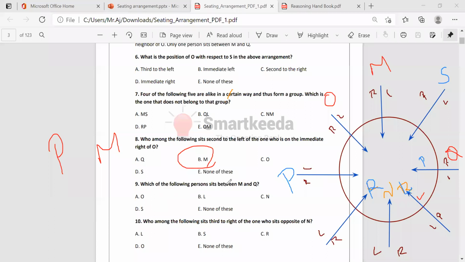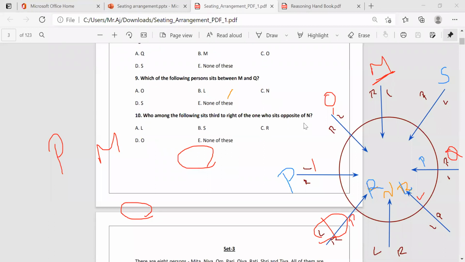Which of the following persons sit between M and Q? Between M and Q, only one person is there, that is S. Okay. Who among the following sits third to the right of the one who sits opposite N? Who's opposite N? M. M, third right. 1, 2, 3. So third right only, right? It is nothing but R. R is the right answer.